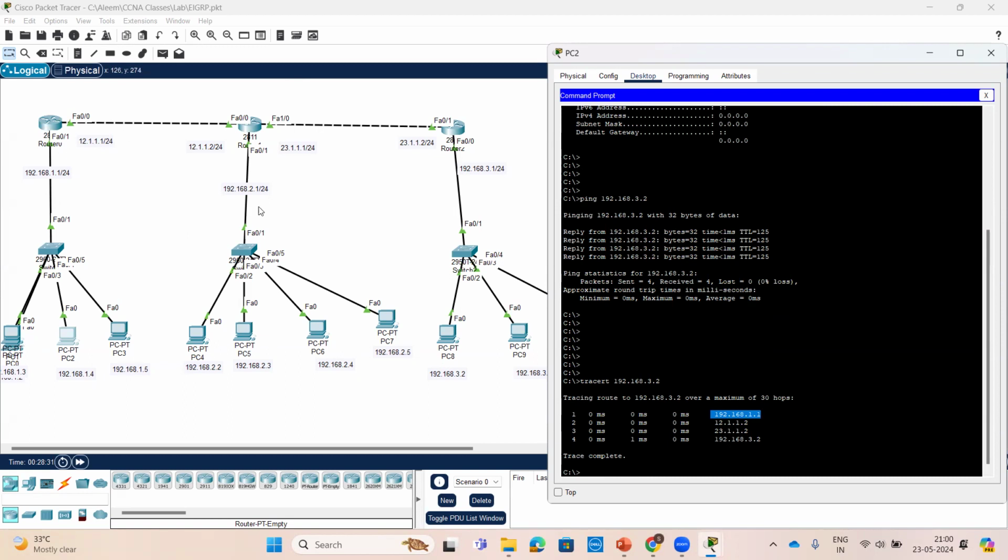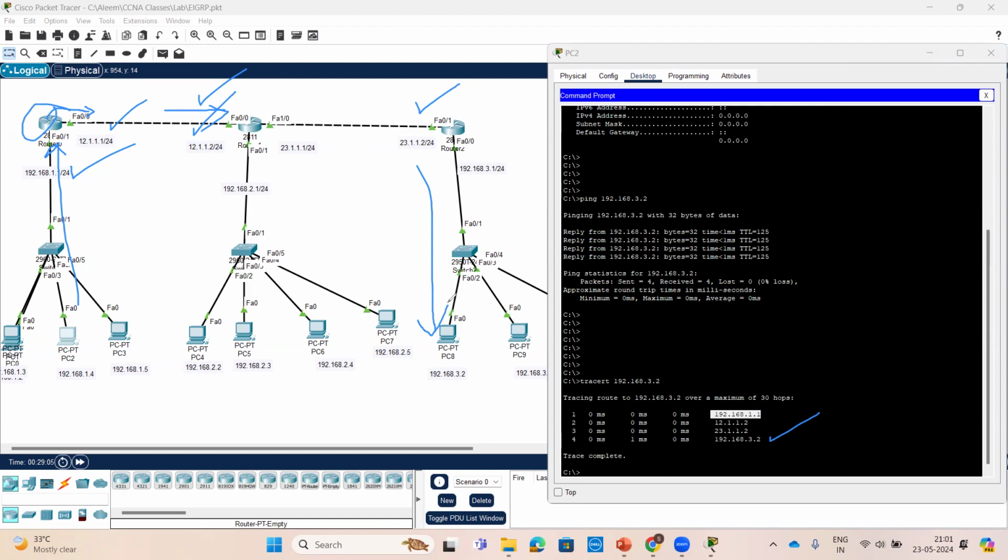First it moves to the gateway, and if it is reachable, it moves to the next hop of the gateway. This is a directly connected interface, and the next hop is this one. If reachable, the traffic moves likewise, and this router's next hop is this one. Then it will be passed to the destination.